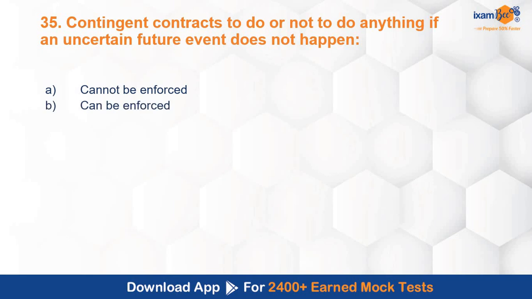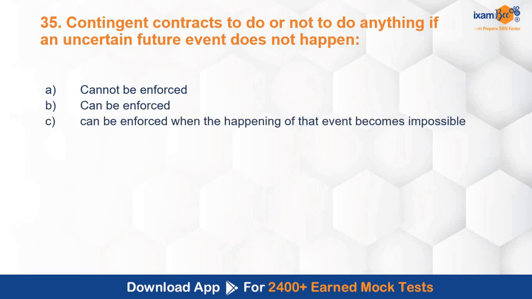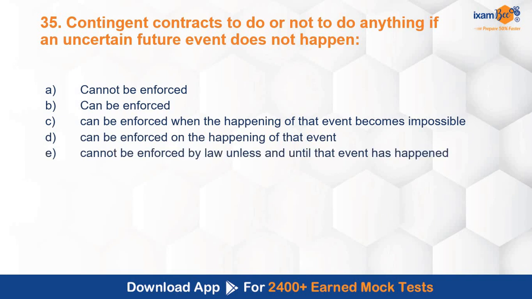Cannot be enforced, can be enforced when the happening of that event becomes impossible, can be enforced on the happening of that event. Cannot be enforced by law unless and until that event has happened, but that uncertain future event does not happen. So the correct answer over here will be C, can be enforced when the happening of that event becomes impossible.